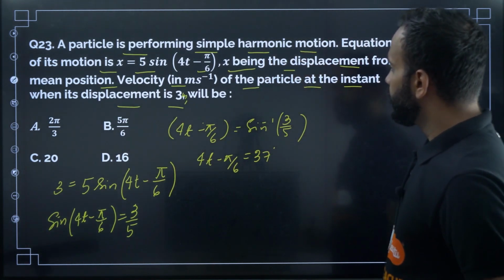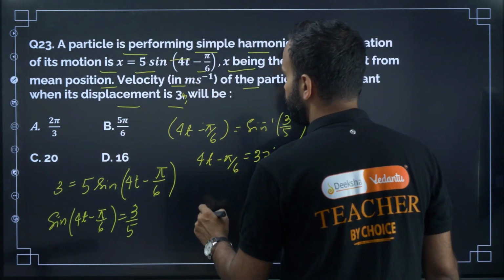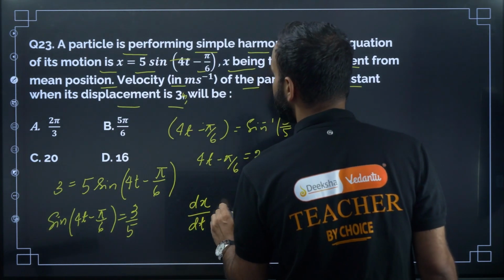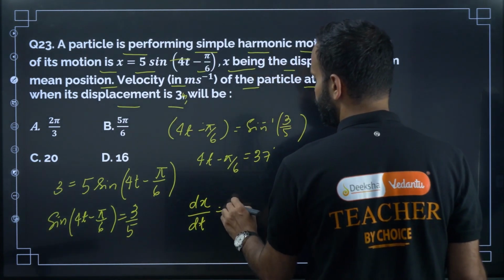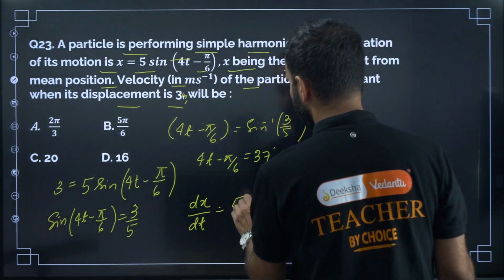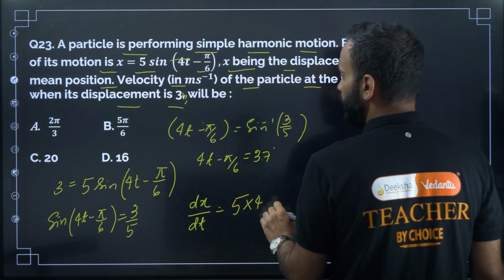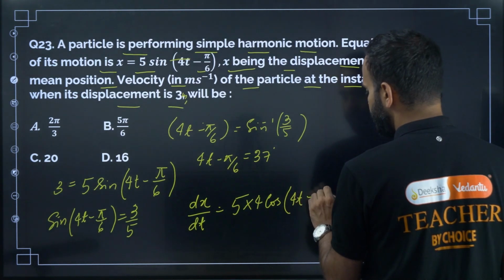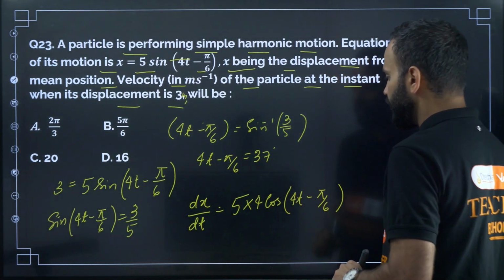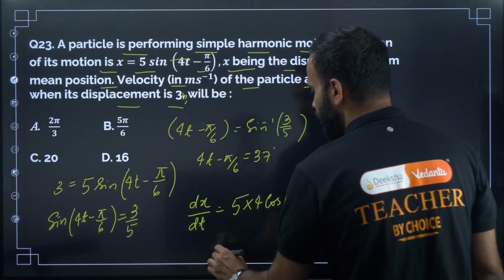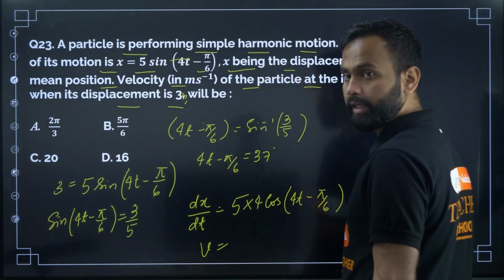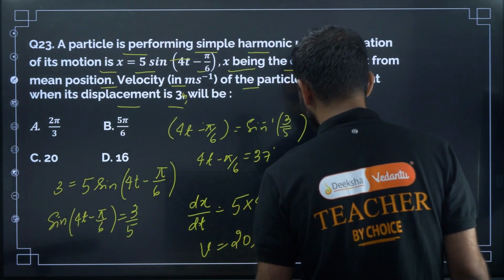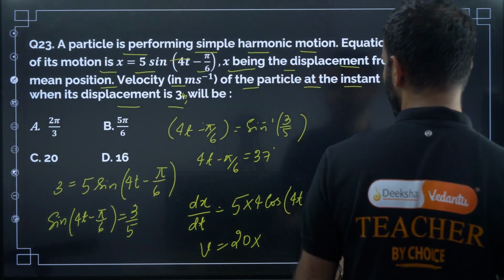Okay. So now differentiate x with respect to t. So dx by dt is equal to 5 into 4 into cos of (4t minus pi by 6). 4t minus pi by 6 is 37 degree. So now the velocity of the particle when x equals 3 meter will be 20 into cos of 37